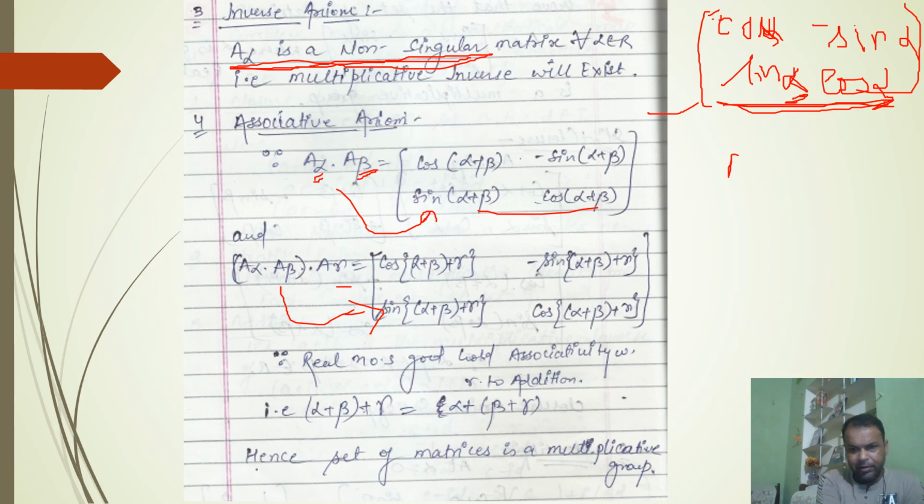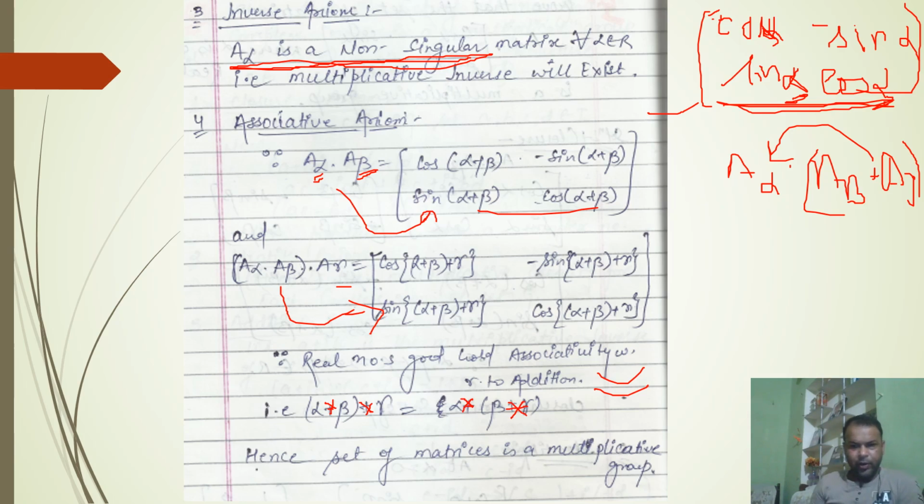Now you can take the combination A alpha into A beta into A gamma. You can find the product of the last two matrices first, and the resultant can be multiplied by our first matrix. So associativity holds. This is not a plus symbol, this is a star. It means we are taking a multiplicative operation. So the set of all matrices made by real number alpha also holds associativity.